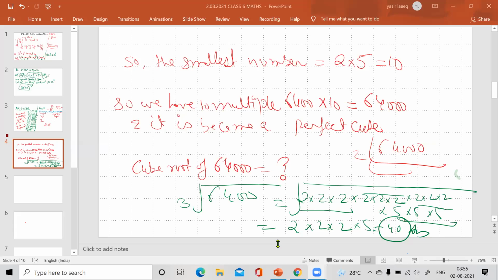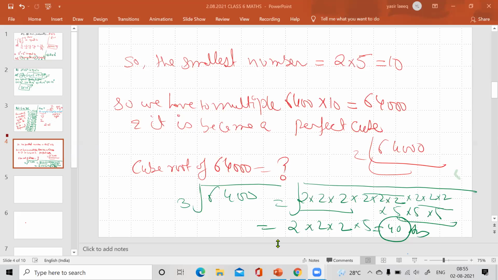Yes, Ubada. Turn off your mic. Yes, sir, I'm saying that if we were finding the cube of a number in which only one 2 would have been left, then a pair of three 2s wouldn't have been possible to make. So we would have multiplied the number by 2, right? Listen to me first.